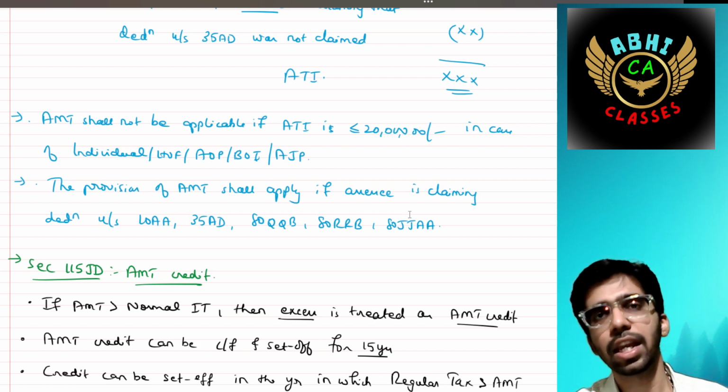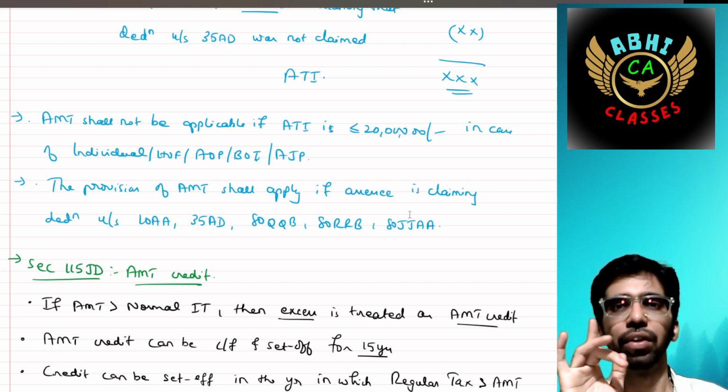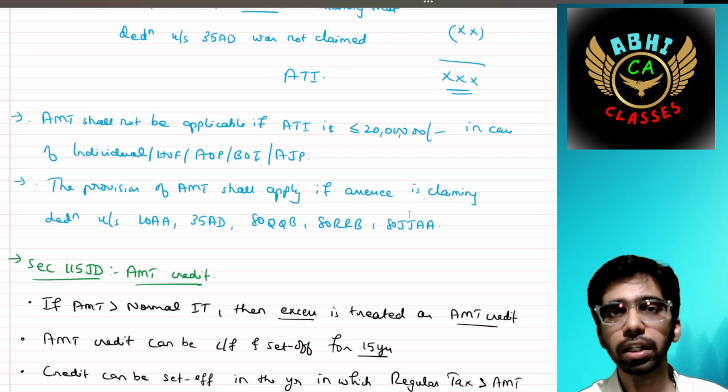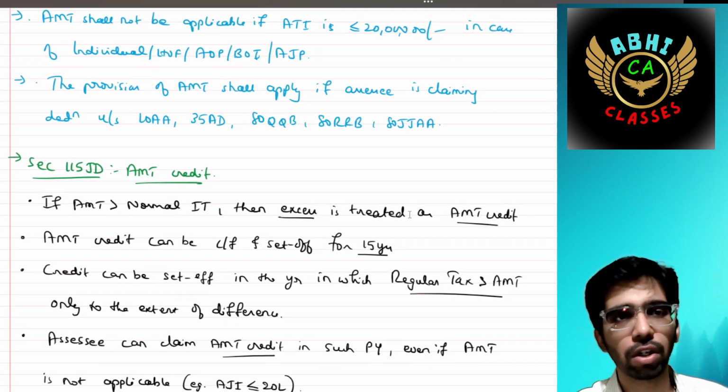If your question says something about 10AA, 35AD, 80QQB, 80RRB, then 80JJAA, that point should be triggered in your mind that we have to check the AMT provision. Only if it is more than 20 lakh should we check the comparison. If it is less than 20 lakh, then the AMT provision is not applicable.